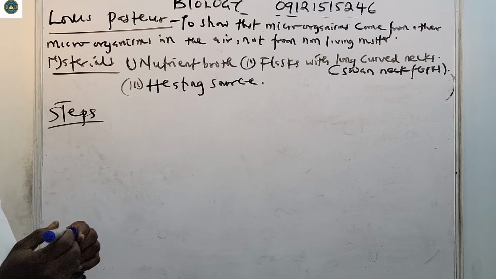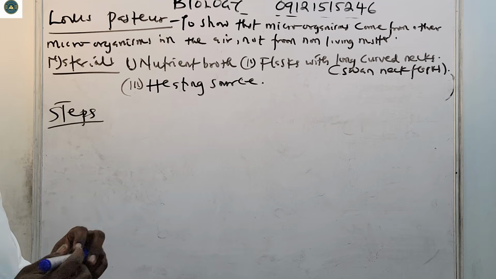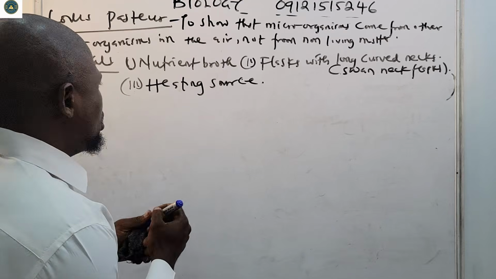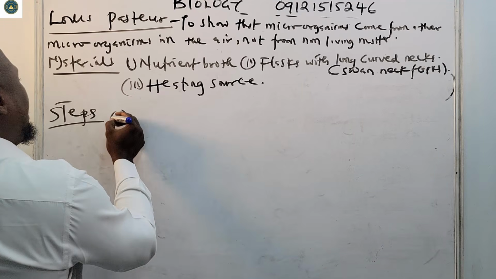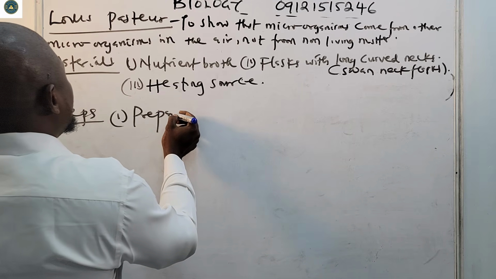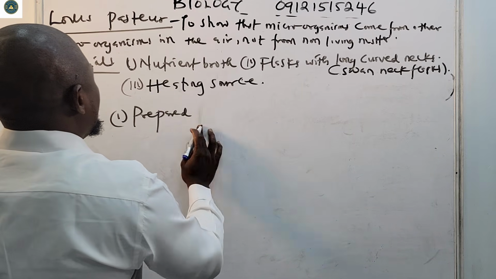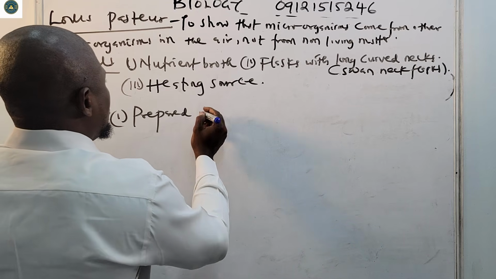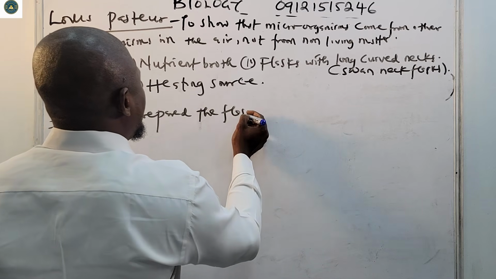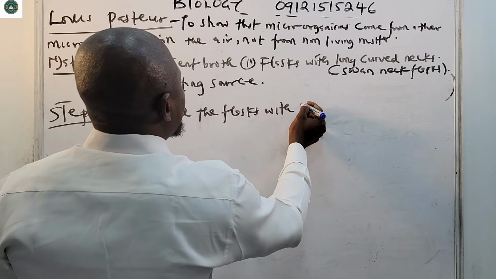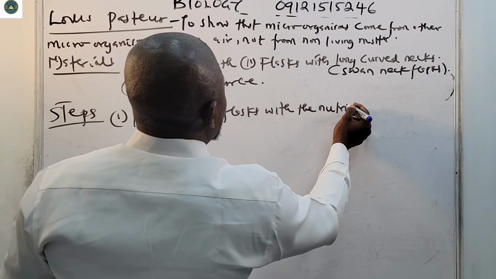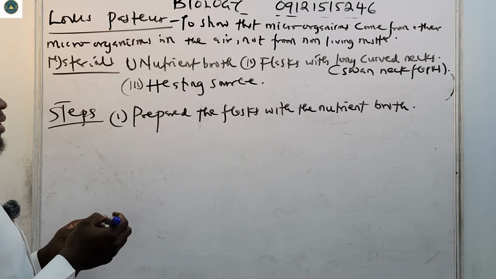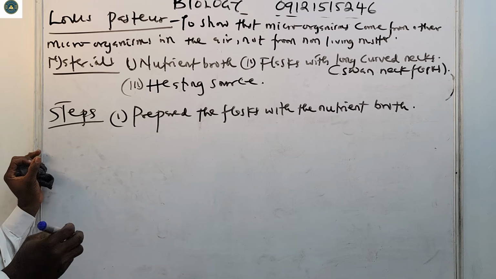In this experiment, number one, he prepared the flasks with the nutrient broth.